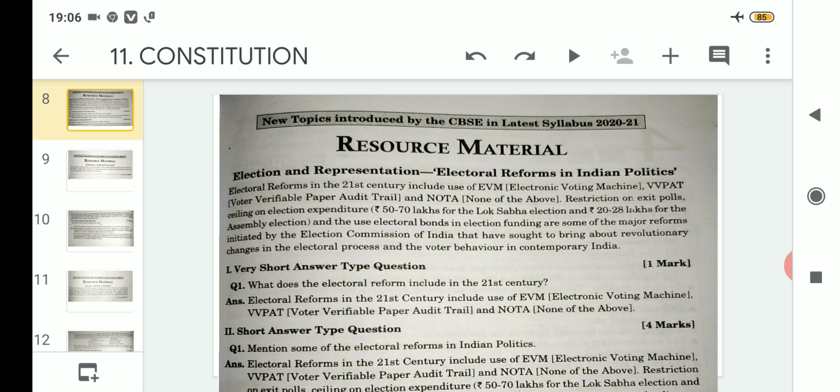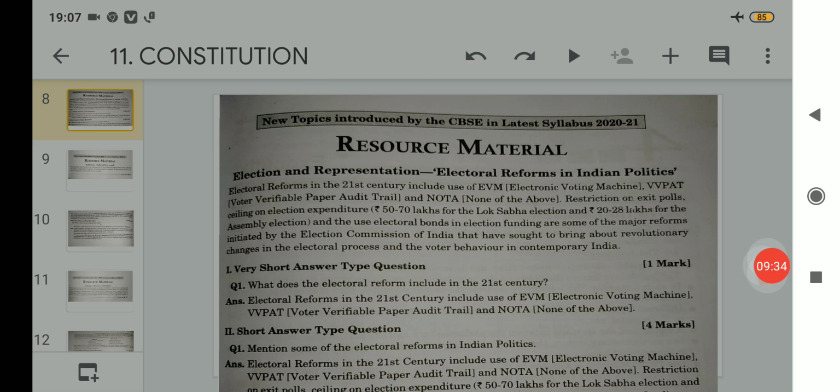Number 2 is VVPAT. Number 3 is NOTA. Number 4 is the expenditure. That means ceiling. You are allowed to make an expenditure between 50 to 70 lakhs for the Lok Sabha elections and 20 to 28 lakhs for the assembly elections. And number 5 is use of electoral bonds. So these are the major changes that have been done in Indian politics. Clear?